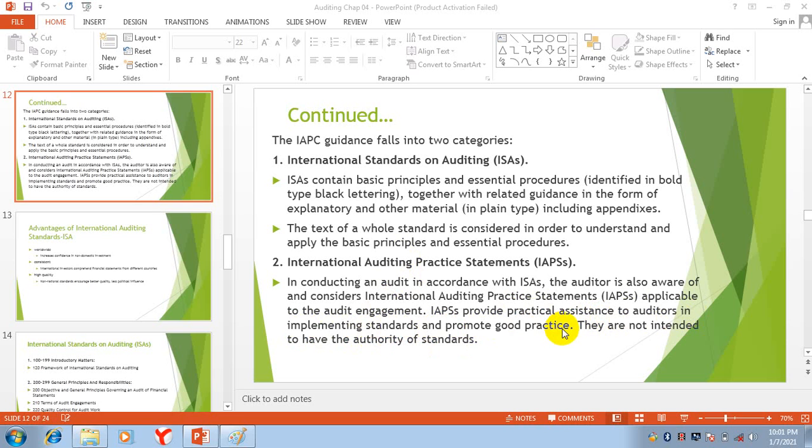So this is another guidance from the International Auditing Practice Committee, IAPC, giving you practical assistance in implementing standards and promoting good practice. They are not intended to have the authority of standards.